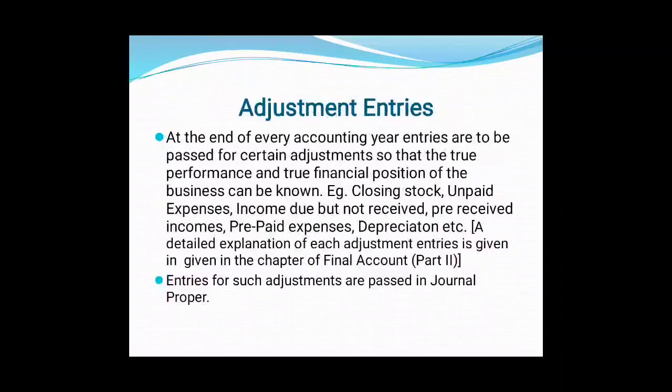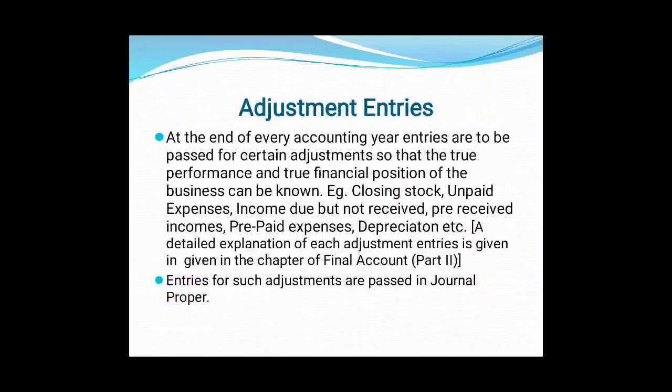Okay friends. Next is adjustment entry. What is adjustment entry? At the end of every accounting year, entries are to be passed for certain adjustments so that the true performance and true financial position of the business can be known. For example, closing stock. Friends, we are recording purchase, sales, purchase return, and sales return. But when we need to find our true and fair profit and financial position, we need to consider closing stock also. So to record closing stock, we need to pass an entry which is known as adjustment entry.